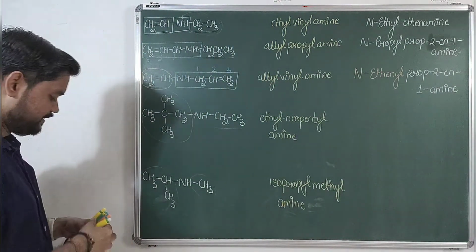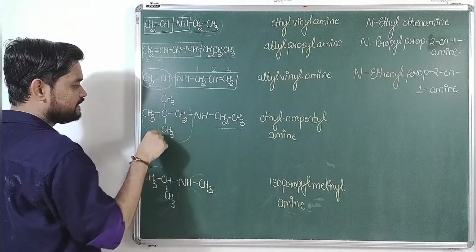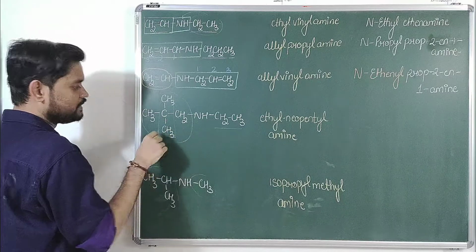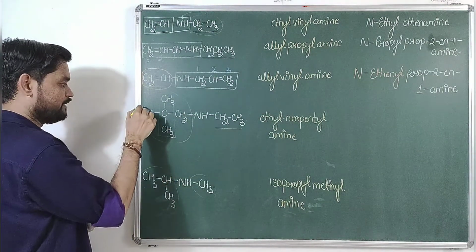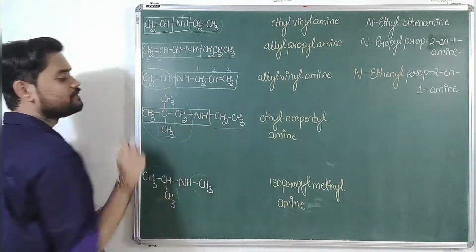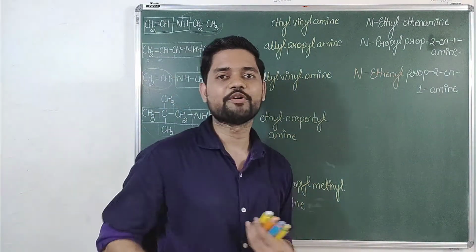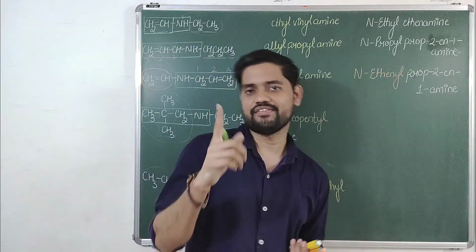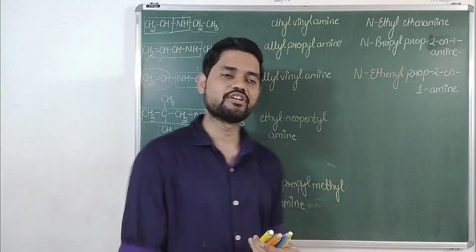Now proceeding further, select the longest chain. See, if I select this as the longest chain, you will be only getting 2 substituents. But if I select this as the longest chain, then the number of substituents will be 1, 2 and 3. IUPAC says that when there is a possibility of selecting more than one longest chain with the same number of carbon atoms, then select that chain which will give you more number of branching.